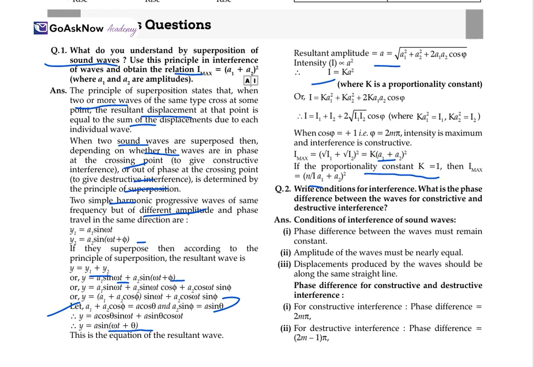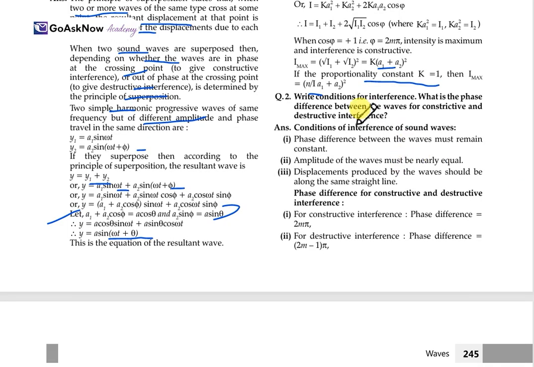Now, what is the condition of interference, and what is the phase difference between the waves for constructive and destructive interference? So the conditions of interference of sound waves: firstly, the phase difference between the waves must remain constant. Second, the amplitudes of the waves must be nearly equal. Third, the displacement of the produced waves should be along the same straight line. These are the conditions for interference of sound waves.